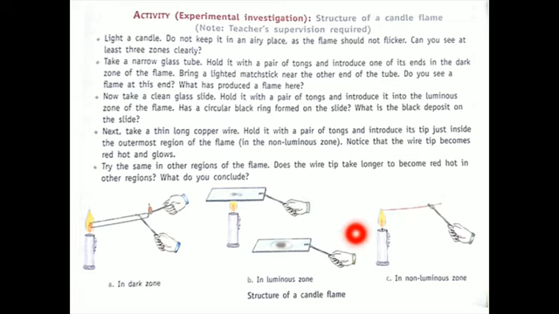So why is it so? Because this outer zone of the flame has the maximum temperature, and it is the non-luminous zone which is not visible also. It gives us the maximum temperature, and this copper wire will become hot because of the high temperature. So this is how we can get the idea of the structure of the flame of a candle.